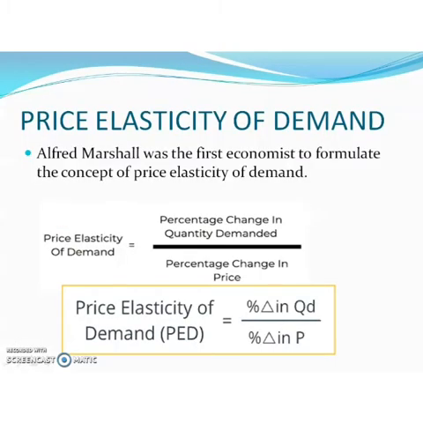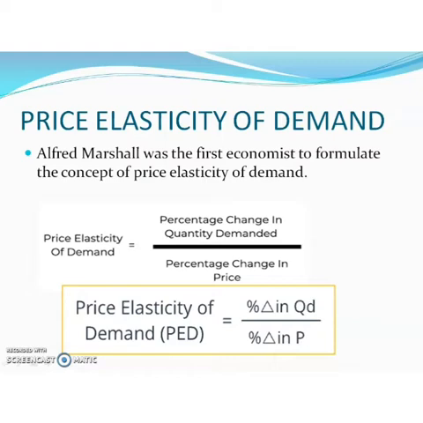Alfred Marshall, the well-known economist, was the first economist to formulate the concept of price elasticity of demand as the ratio of a relative change in quantity demanded of a commodity to a relative change in price.